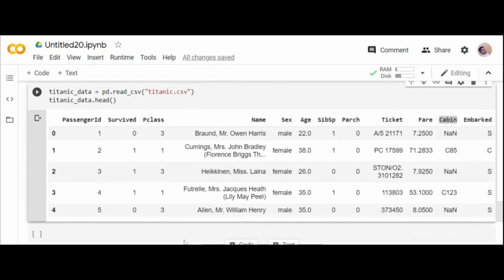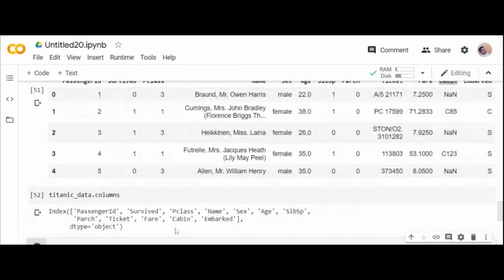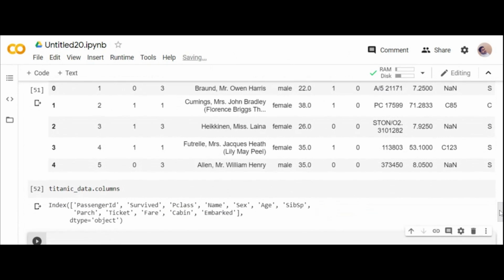S, C, Q. How can I see them? You can directly give Titanic_data dot columns, and it will give you the columns of the data set. Can you see the column names? We'll perform some data analysis and we'll clean the data. That is our target today.